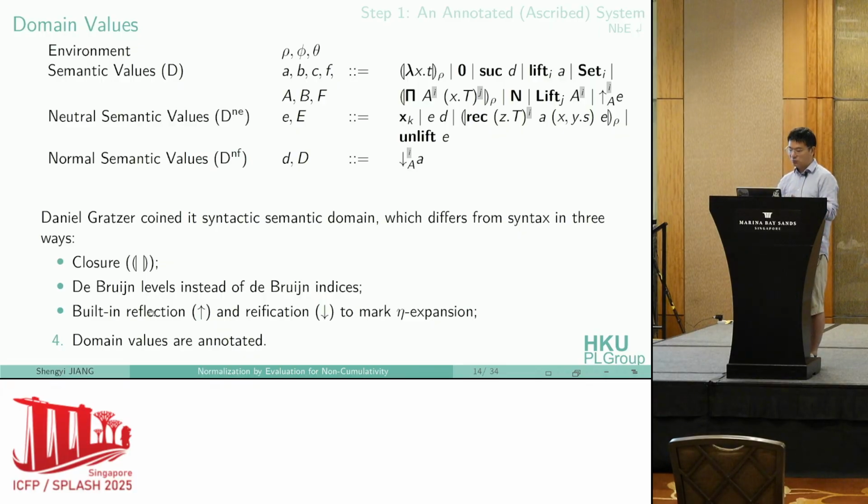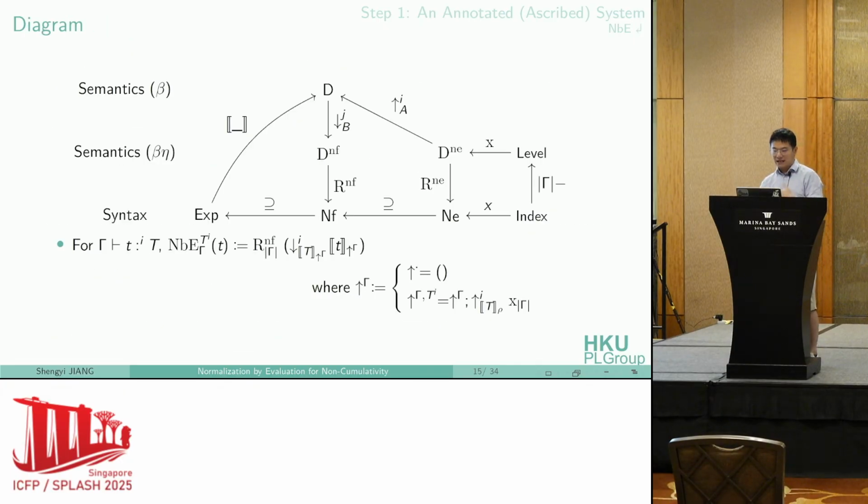And last, we have a built-in reflection and reification to mark delayed eta expansion. Also, you may notice that we annotate these domain values with universe levels. This is a diagram of the NBE algorithm for this system. We first evaluate into a semantic domain and perform delayed reification, which gives us, in some sense, eta long domain values, and then we can read it back to eta long normal form.